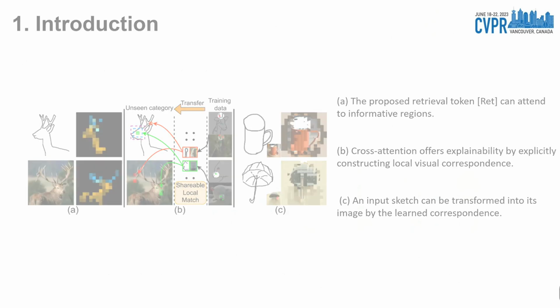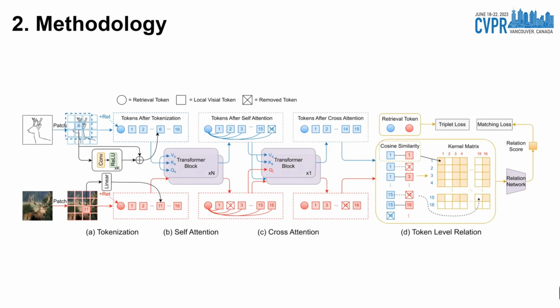Our proposed network is a transformer-based cross-modal network that sources local patches independently in each modality, establishes patch-to-patch correspondence across two modalities, and computes matching scores based on putative correspondence. We exploit two losses to train our framework: a triplet loss applied on the retrieval token, and a regression loss applied on our similarity score through our kernel-based relation network.